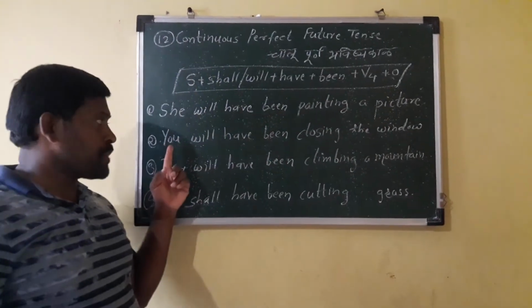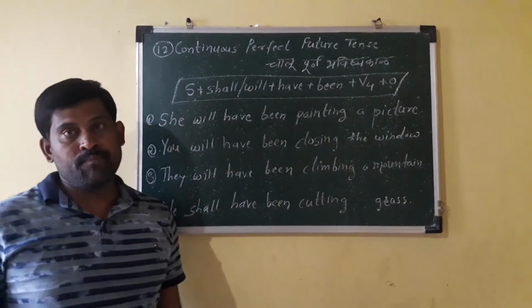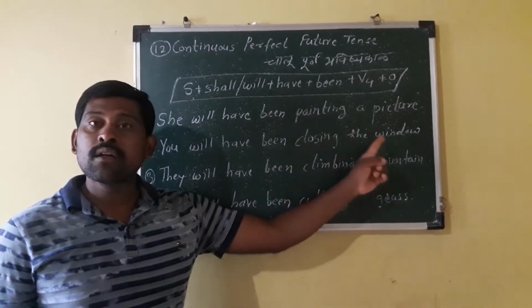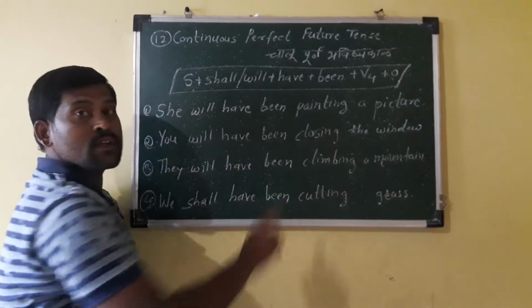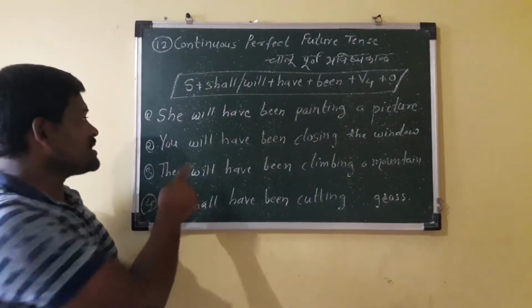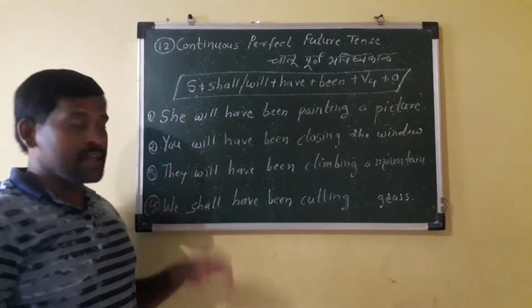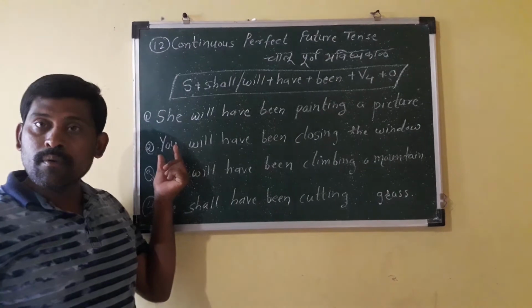See another example. You will have been closing the window. Negative is: you won't have been closing the window. Verbal question is: will you have been closing the window? Question tag is: you will have been closing the window, won't you?